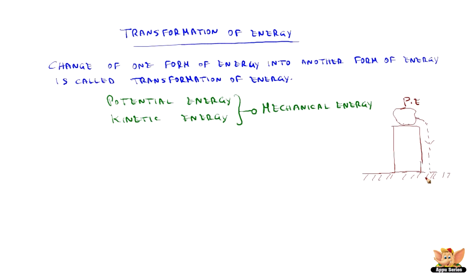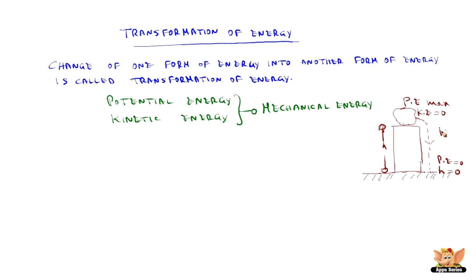and ultimately will have only kinetic energy. It means when the stone is at a height of h, potential energy is maximum. When it falls down, the height becomes 0. So, at the ground, h is 0. So, at this point, potential energy is 0. But at the point of h, when the stone is lying on the tower, potential energy is maximum, whereas kinetic energy is 0. So, as it is falling down, the potential energy gets converted into kinetic energy.